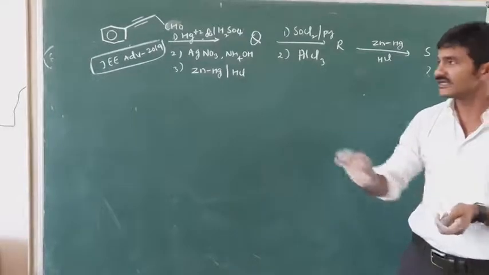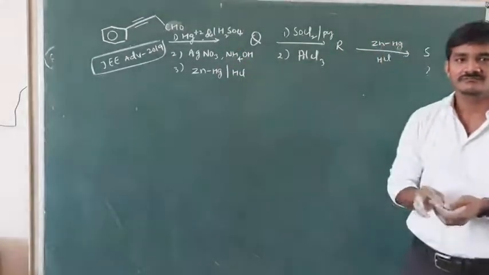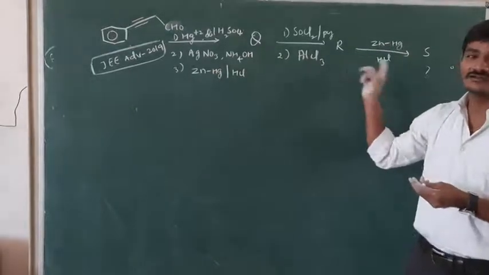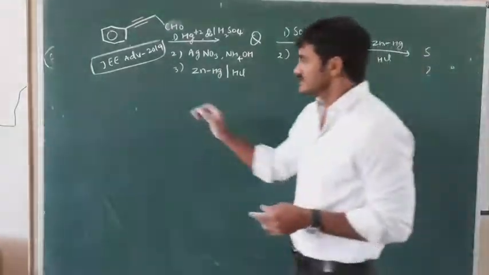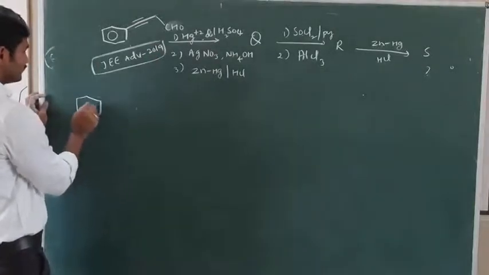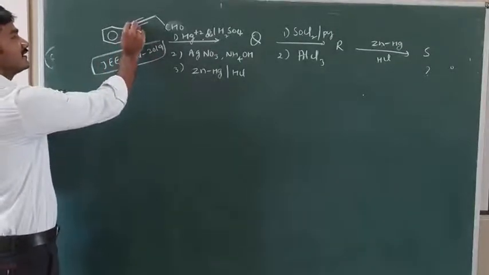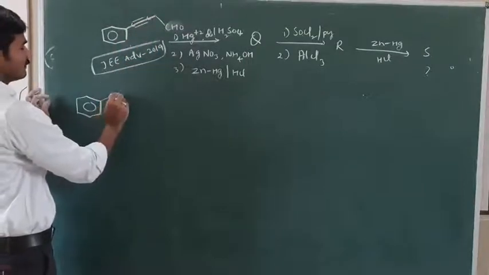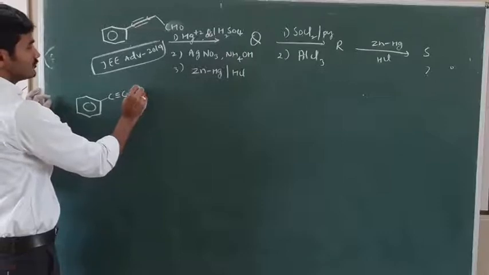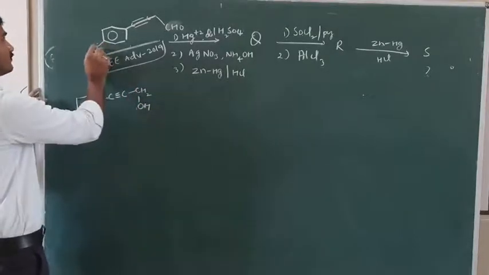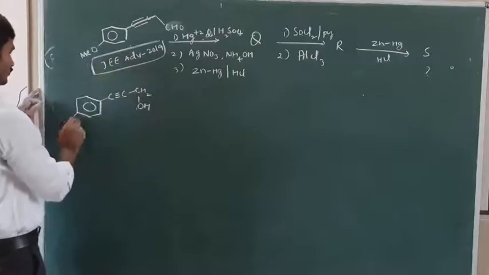You should know the functioning of each and every reagent. Then only you can convert that into the product Q or S. Now let us understand one by one. I will convert this. So in this molecule, you have to imagine that this is a carbon. Here we have carbon, next carbon. So this is C triple bond C, CH2OH, and here OMe group is there.